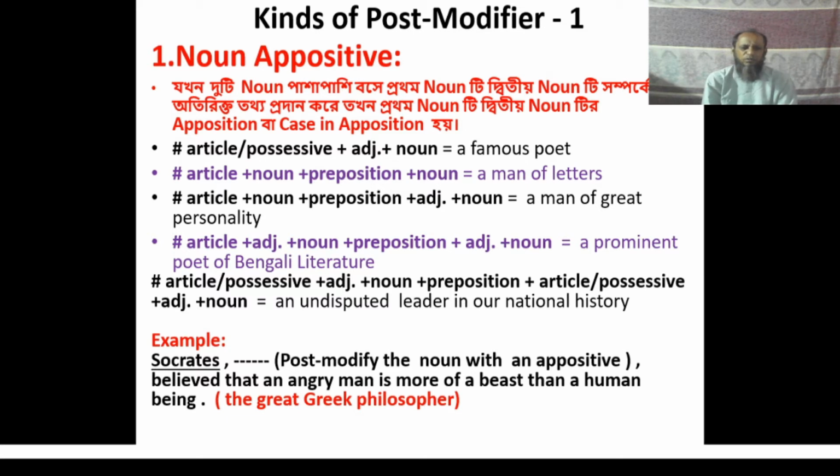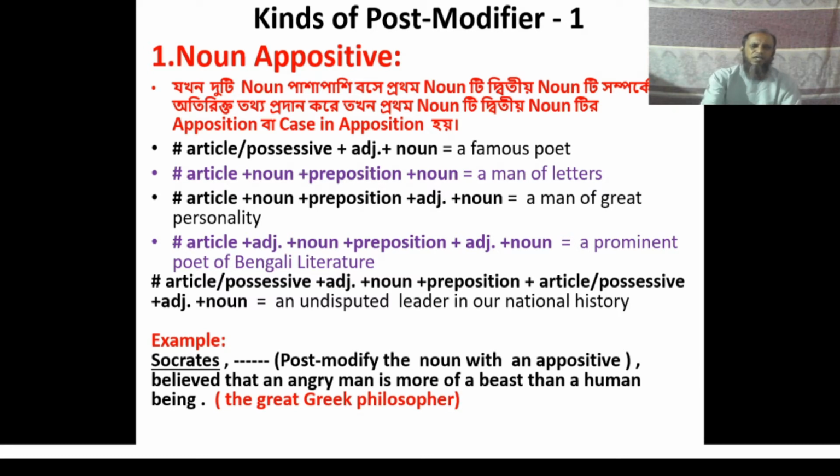Here you have to post modify the noun Socrates with an appositive. And the answer is the great Greek philosopher. This noun appositive has been used here to make the meaning of the sentence more meaningful. So the complete sentence is: Socrates, the great Greek philosopher, believed that an angry man is more of a beast than a human being. I think the use of noun appositive has been clear to you.